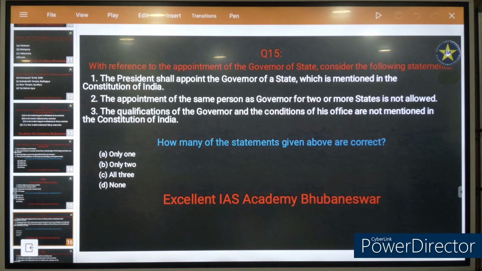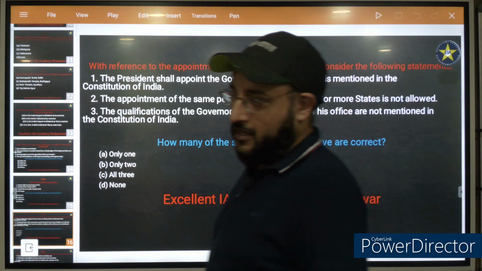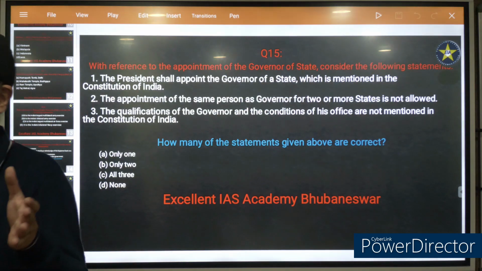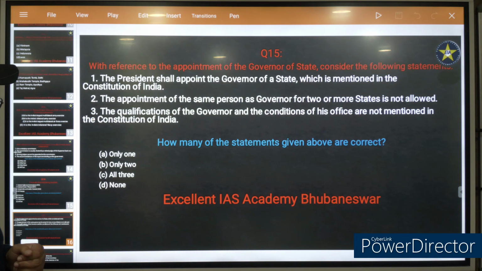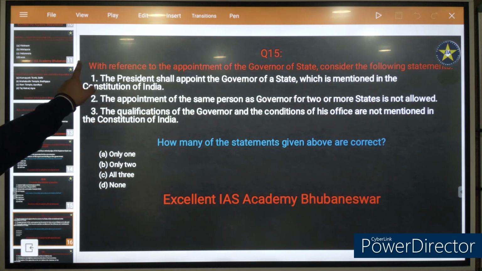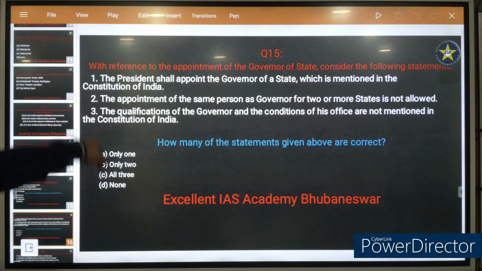The qualifications of the Governor and the conditions of his office are not mentioned in the Constitution of India. When the word Governor itself is mentioned in the Constitution of India, why would the Constitution remain silent about his qualifications? Only one. Statement 1 is correct. The rest 2 are incorrect.